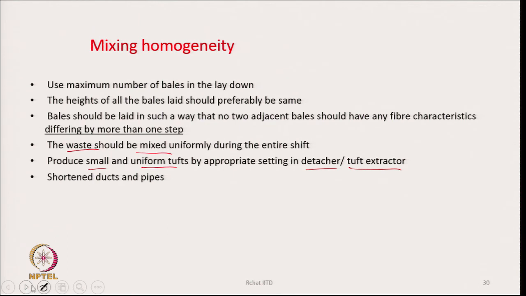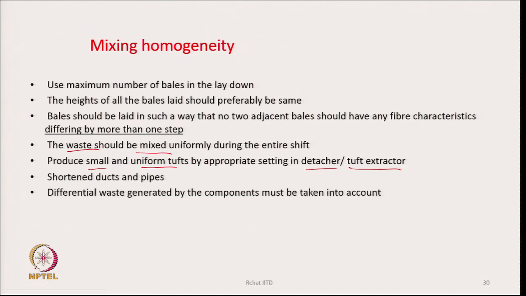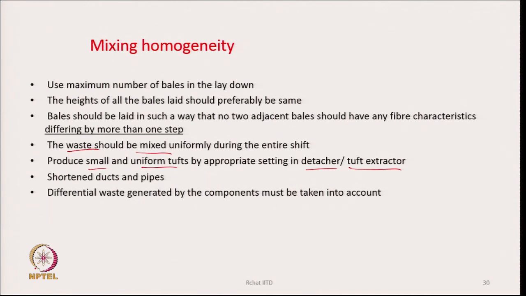Differential waste generated by each component must be taken into account, because different varieties of cotton may generate different amounts of waste. So, whatever proportion we choose at the beginning, we may not get it at the final stage, because one variety may have created more waste than the other. We must have that information and accordingly adjust the raw material right at the beginning, so that we get the desired proportion in the output.